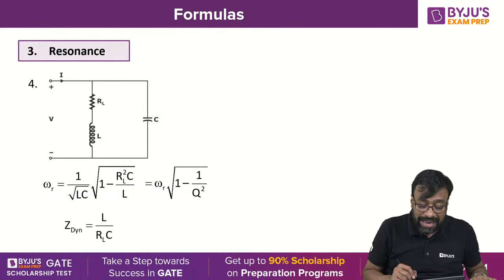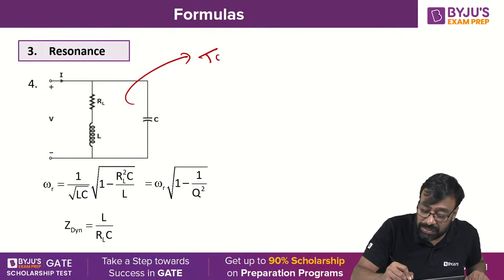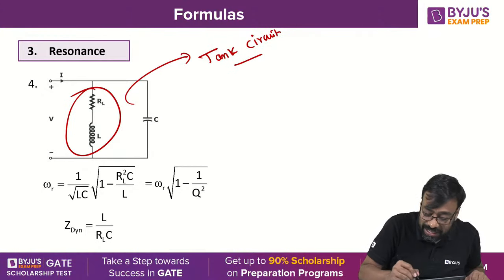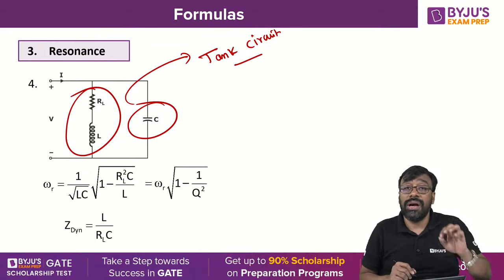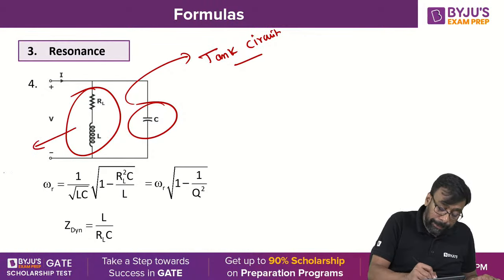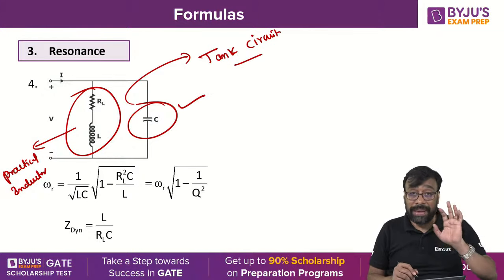Now, another circuit is called the tank circuit. That is a parallel circuit. Tank circuit means a practical inductor is connected in parallel to an ideal capacitor. This is a practical inductor, connected parallel to what? An ideal capacitor.